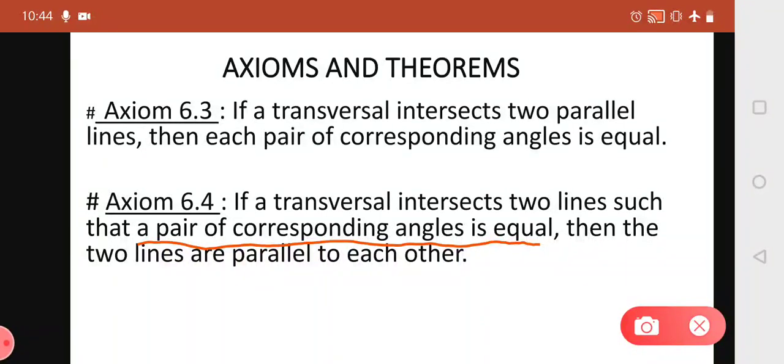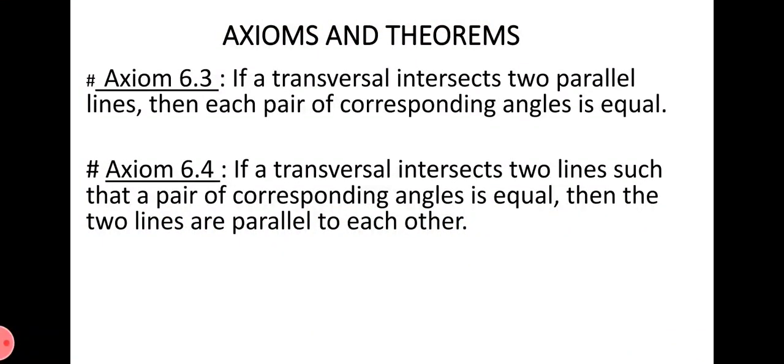Equal means their measurement is equal. Then compulsorily the two lines are parallel to each other. So axiom 6.3 and 6.4 are converse of each other.